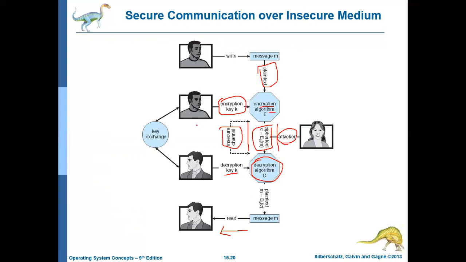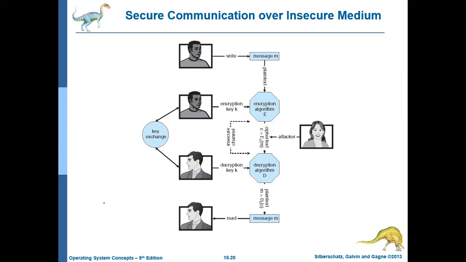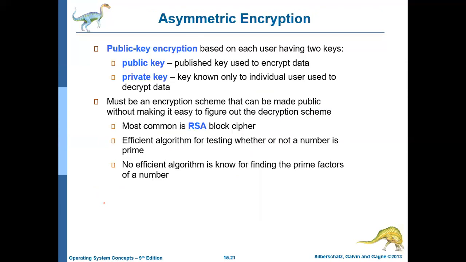As the sender and the receiver are using the same key, one of them should generate the key and it will be shared between the two. Either the sender can create the key and give it to the receiver, or the receiver can create the key and send it to the sender, or in some cases there will be a central party which will create the key and send it to both the sender and the receiver. The central party is called a trusted arbiter. So this type of algorithm is called a symmetric key algorithm.